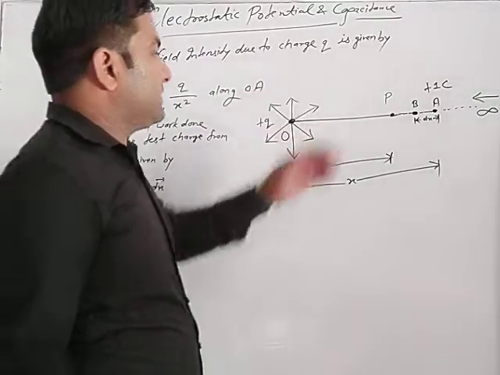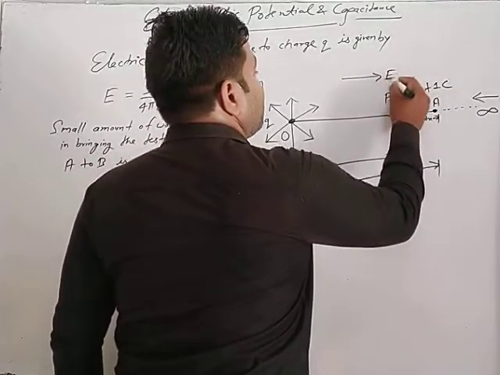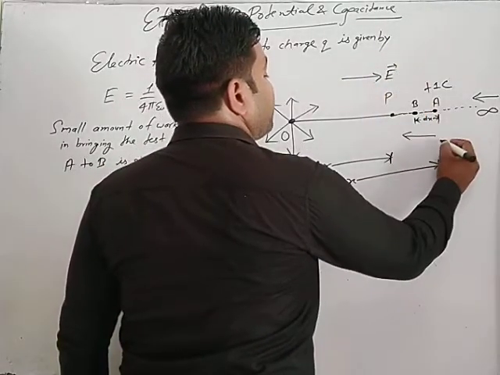Here the intensity along this direction, this is the direction of intensity and this is the direction of displacement.